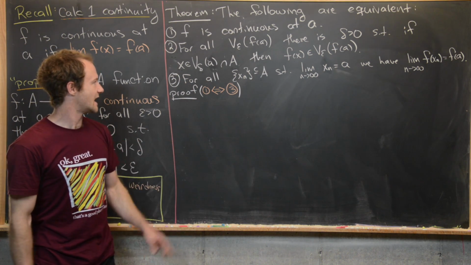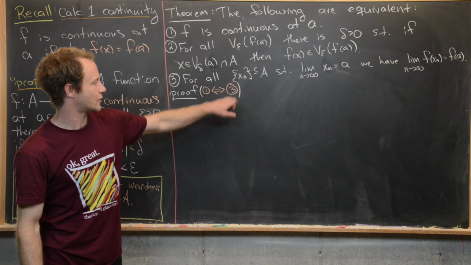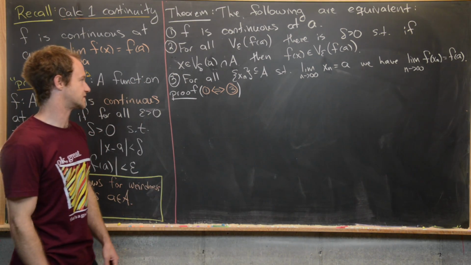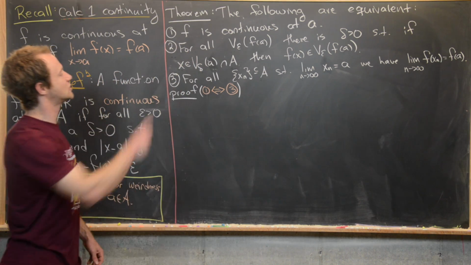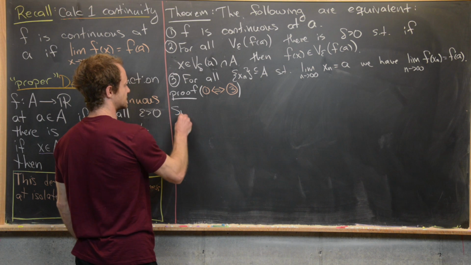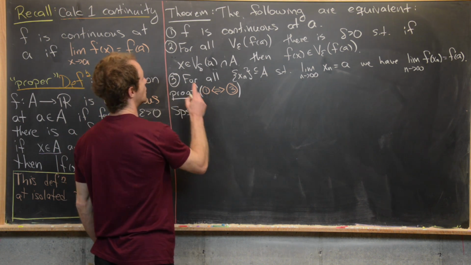Okay, so let's go ahead and prove this 1 if and only if 3. Like I said before, I'll let you guys fill in the details on part 2. So I want to go ahead and start by assuming that 1 is true. So let's suppose 1 is true.